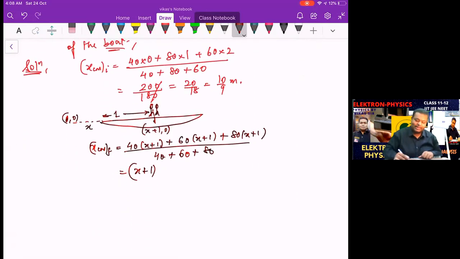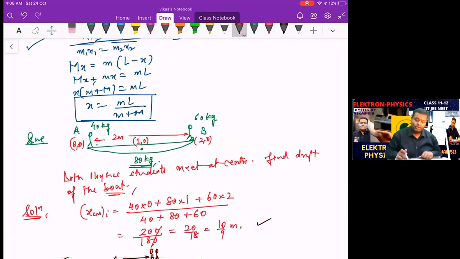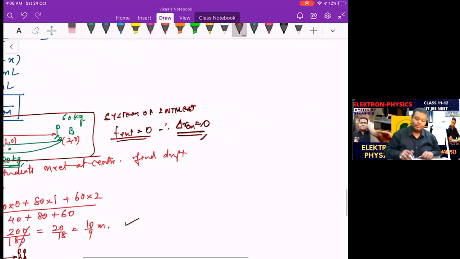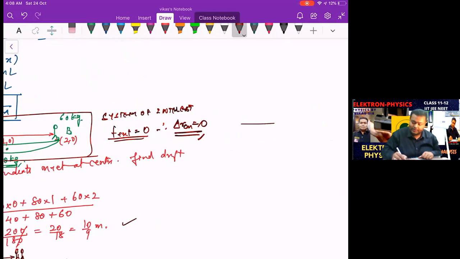Now, we have the concept that external force is not 0. So the XCM initial should be equal to XCM final. And you can explain that thing, first of all. Let's see. This is a system of interest. So this is supposed to be the system of interest. And on this, the net force is 0. Right? So therefore, the shift in the position of the center of mass is 0. That's what I'm using. And if you want to further explain,